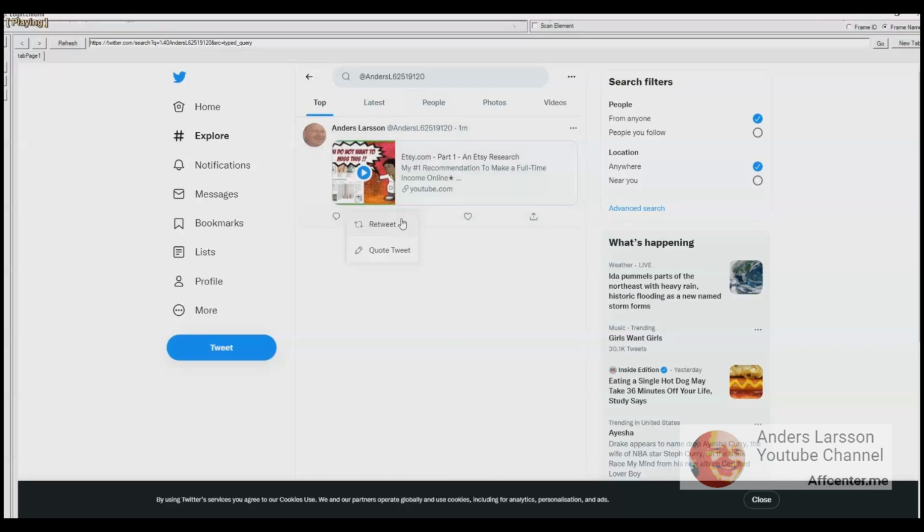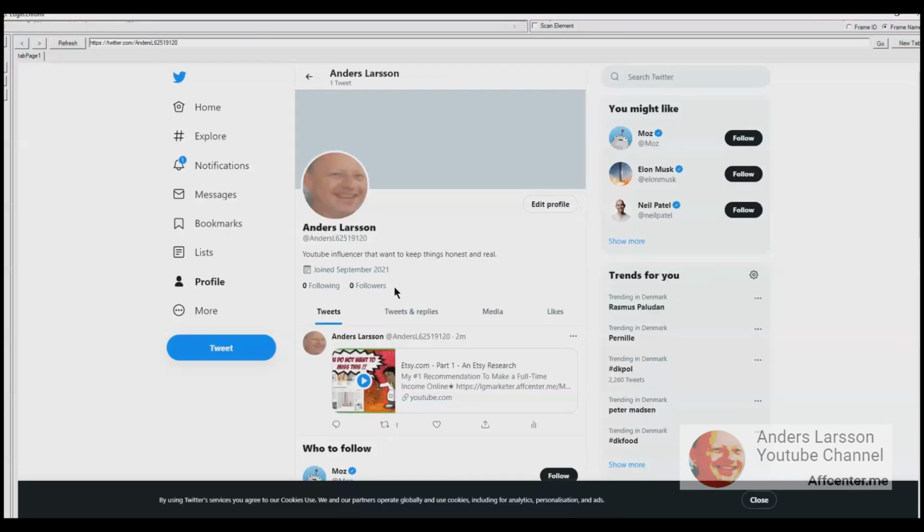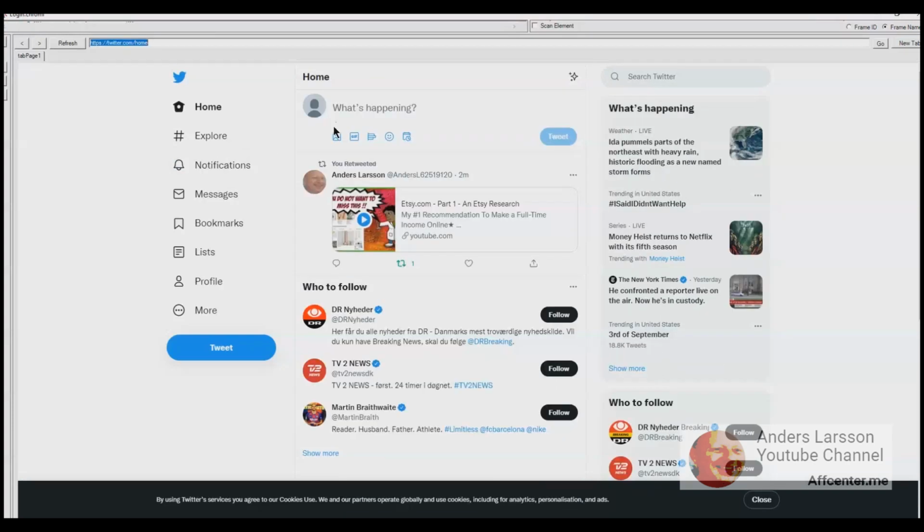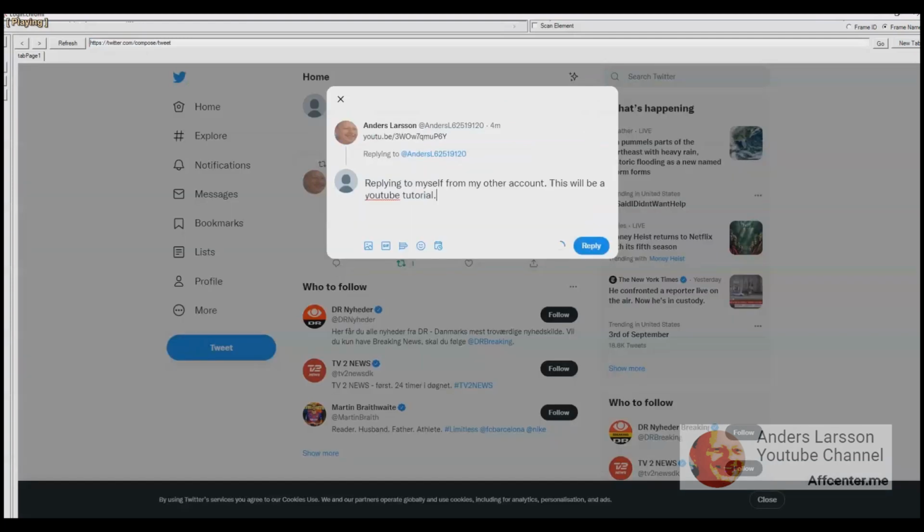Loading my real account, you can see something happen in the notifications. We can see that it got one retweet, and now I click notification and we can see who retweeted your tweet. The next thing I try is the reply functionality.